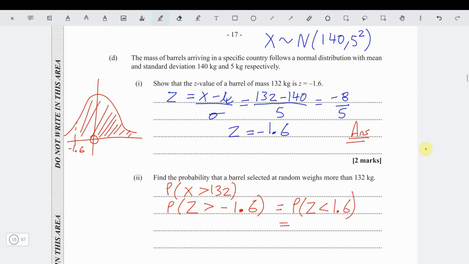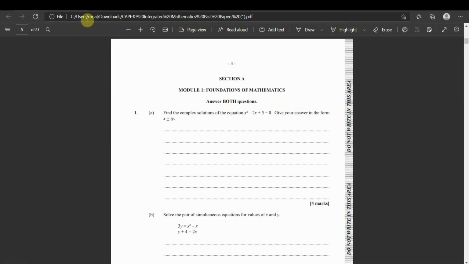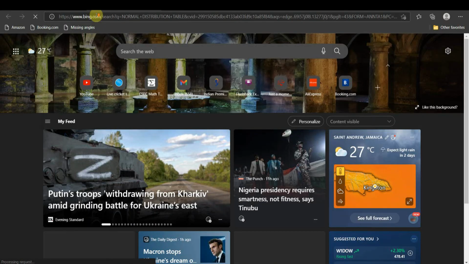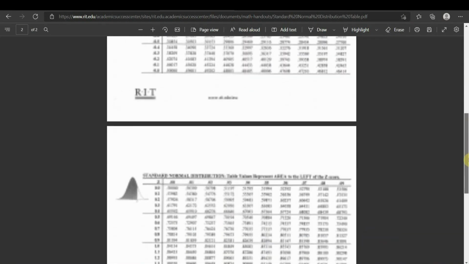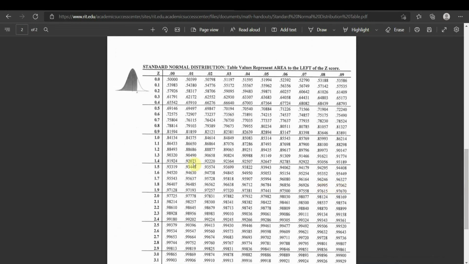So all we need to do is go to our normal table. I don't have the normal table, so I'm going to try and open the normal table online. Alright, so I got out the normal distribution table, and we're looking for a z value of 1.6. The z value of 1.6 corresponds right here to, as you can see, 0.9452.